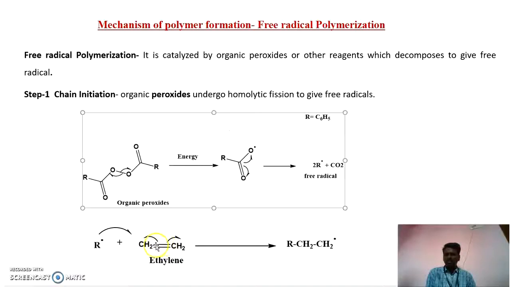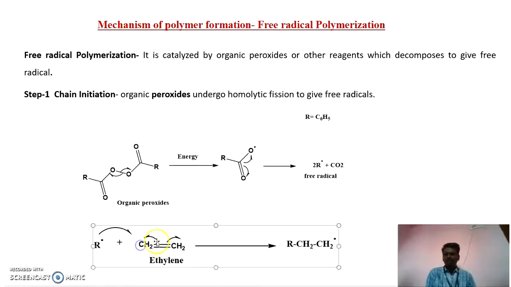That means the sideways overlap of the p electrons is very weak, and homolytic cleavage takes place here. One of the electrons is given to this carbon and another electron is given to this carbon. So now that radical starts to react with this ethylene. The radical, which has a single electron, is given to this carbon. This carbon is also already having one single electron. So mutual contribution of electrons between this R and this CH2 makes one covalent bond. That's why the R-CH2 bond has been formed here.